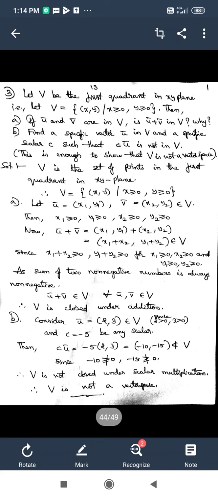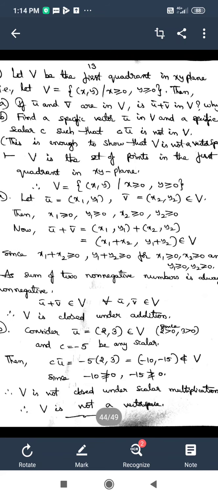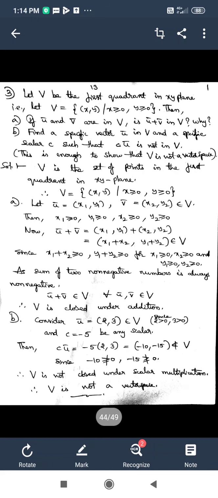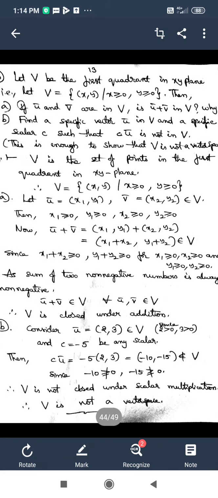There is a hint given to you in the brackets: this is enough to show that V is not a vector space. It is not actually a hint, it is a fact or claim. What is that?